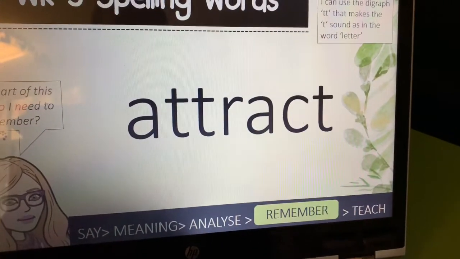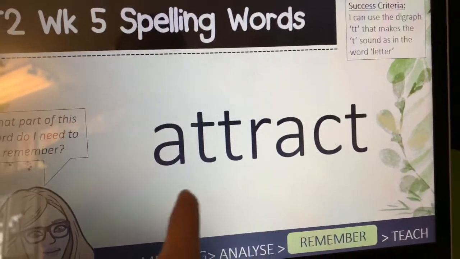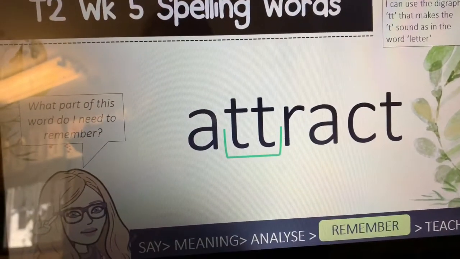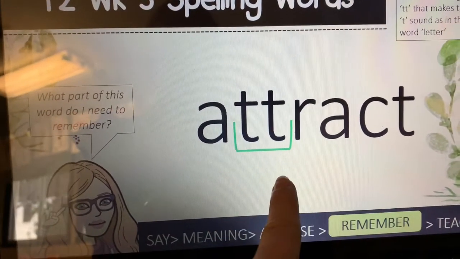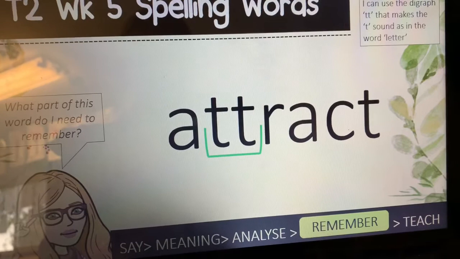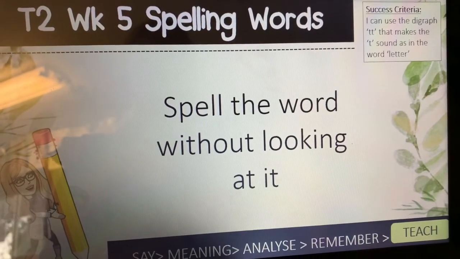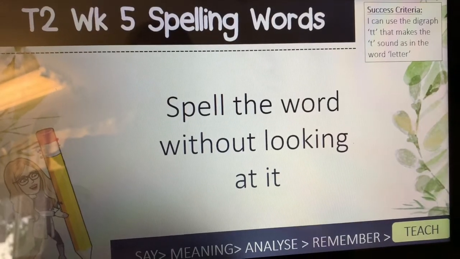What part of this word do you think you need to remember? If you said the digraph TT, you would be correct. Remember, the digraph TT is making the single sound T in the word attract. Pause the video and have a turn at spelling the word attract without looking at it.